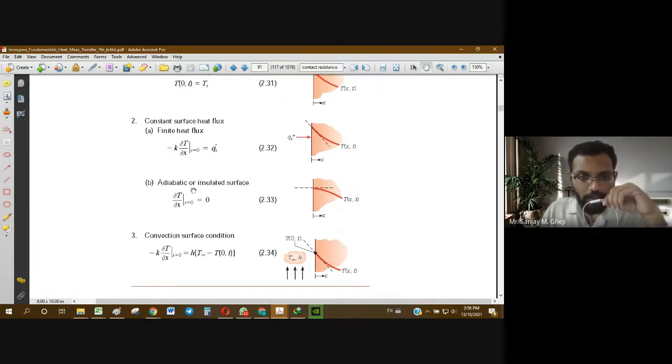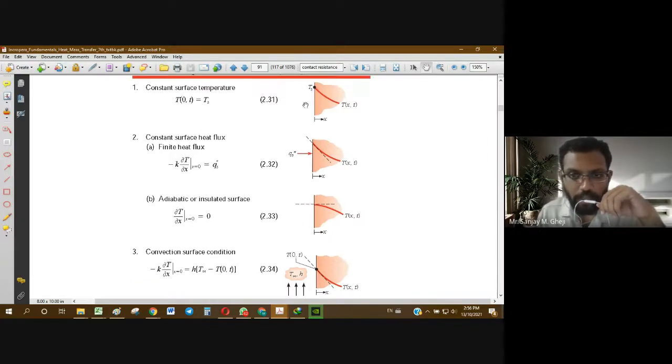In the same way we have the adiabatic or insulated surface condition, where adiabatic means no heat transfer is allowed or possible, and this case is given by dT/dx at x equal to 0 equal to 0.